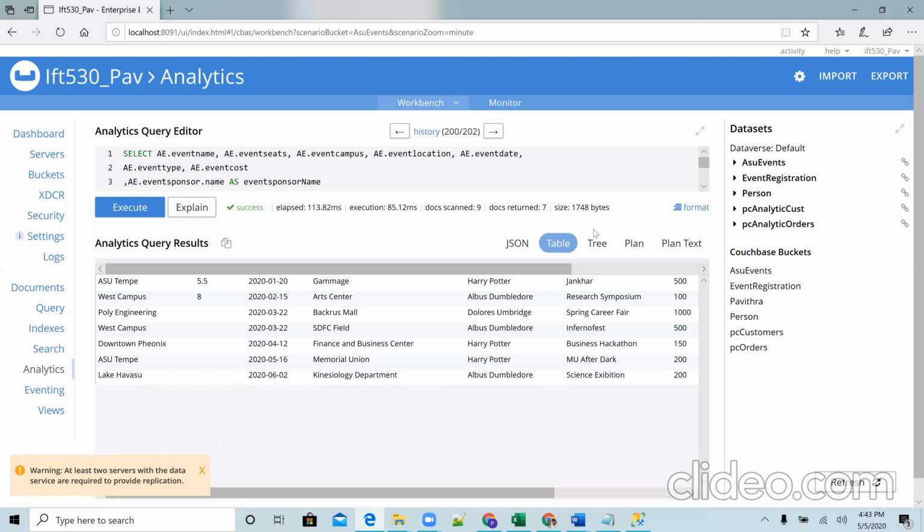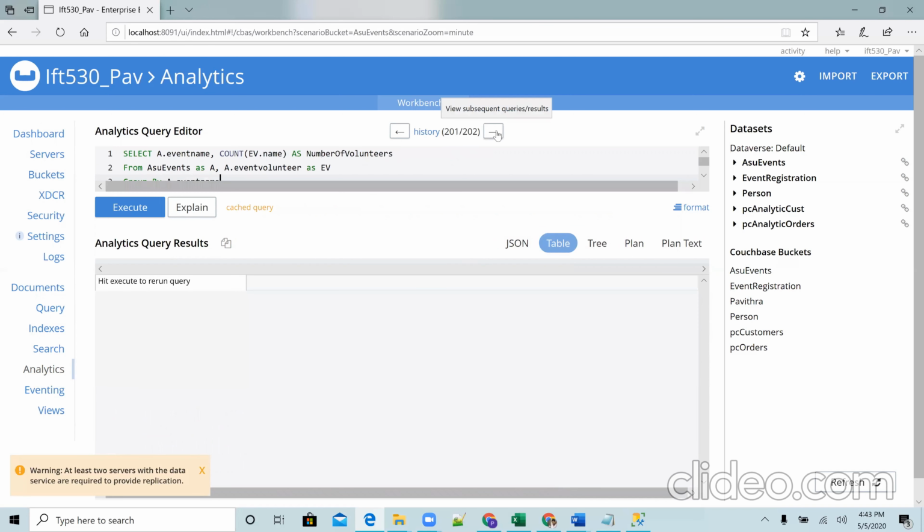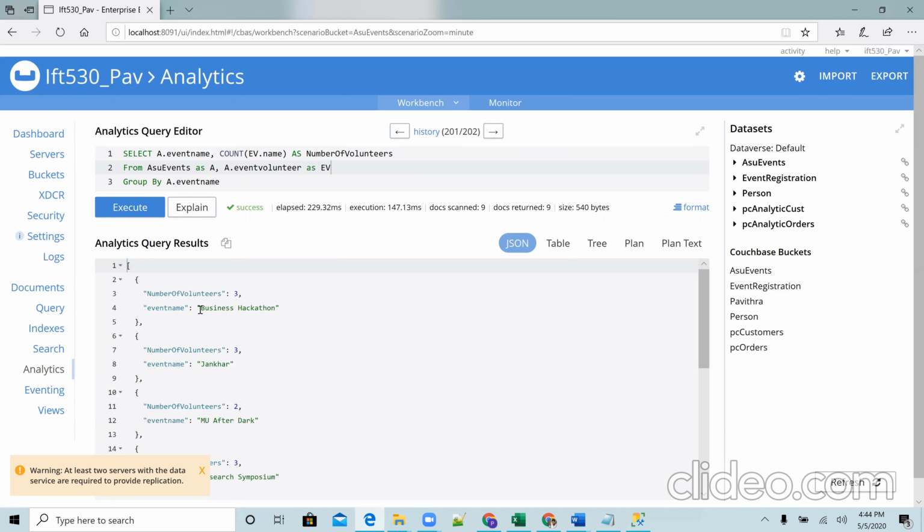Yes. Moving on to the next query, we have the list of events and its corresponding number of volunteers. So in this, the count aggregate function is used, and by using the select query, we found out the number of volunteers each of the events has been allocated with. This is similar to the query which we did in SQL, where we were able to find the top volunteers using such a query. So this is the number of volunteers for each particular event, with 3 volunteers for Junk Card, 2 volunteers for ME After Dark, and so on.